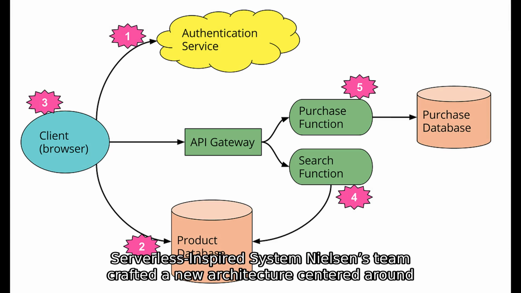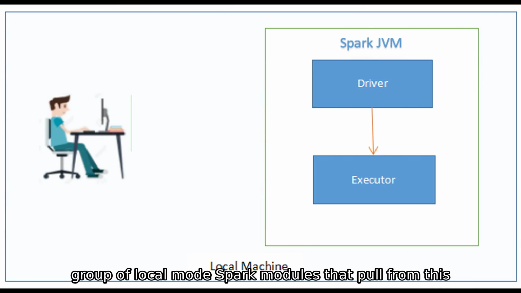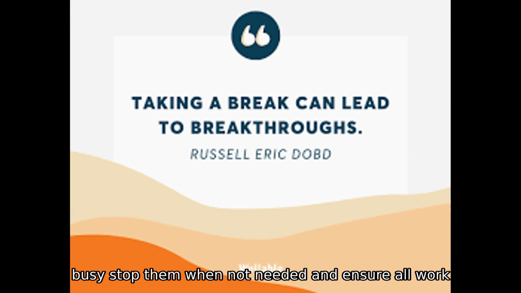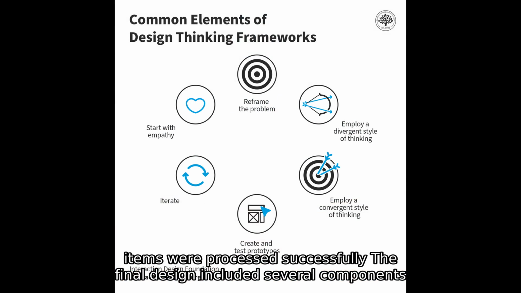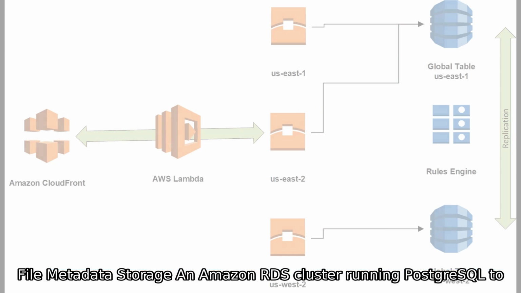Designing a serverless-inspired system. Nielsen's team crafted a new architecture centered around two key concepts: a queue of work items and a group of local mode Spark modules that pull from this queue. Their design goals were clear: keep the Spark modules busy, stop them when not needed, and ensure all work items were processed successfully. The final design included several components: file metadata storage, an Amazon RDS cluster running PostgreSQL to manage